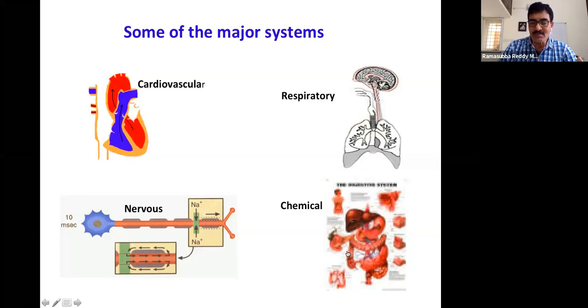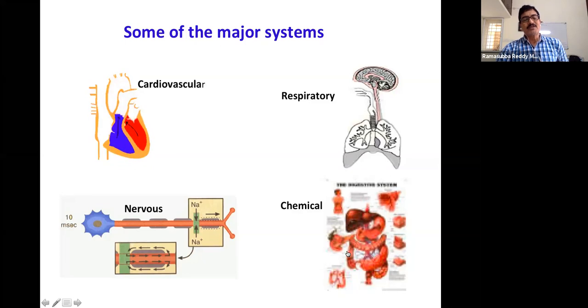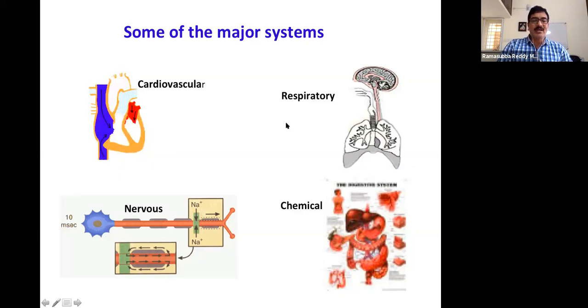These are a set of systems which in one way are independent, and at the same time dependent on one or other systems of the body. So the whole body is made up of semi-independent systems, and if these semi-independent systems function in coherence, in coordination with each other, then the body will be healthy and normal.